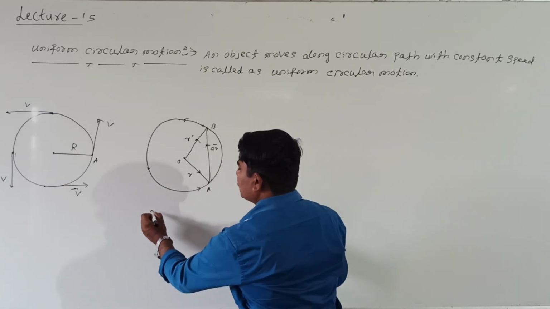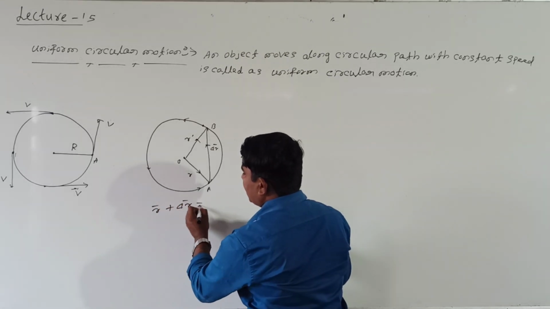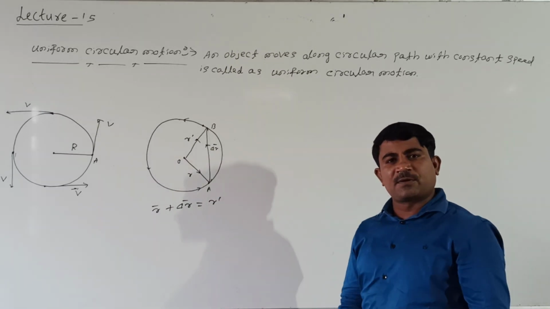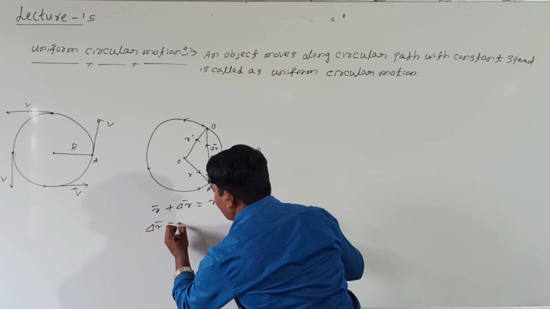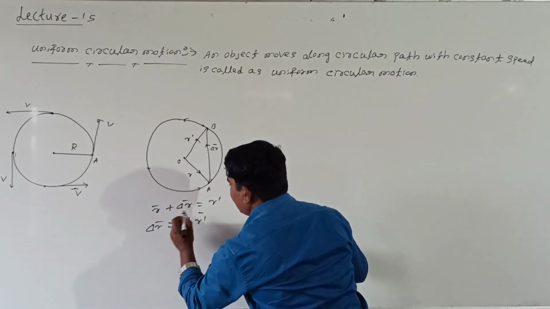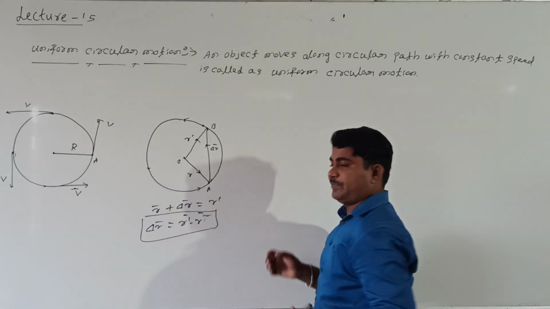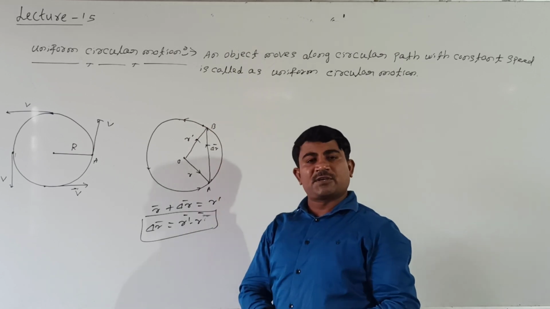Vector R plus del R equals R dash, according to the triangle operation of vectors. Then what is del R? Del R equals R dash minus R. This is the displacement, which is simply the difference between the final position and the initial position.